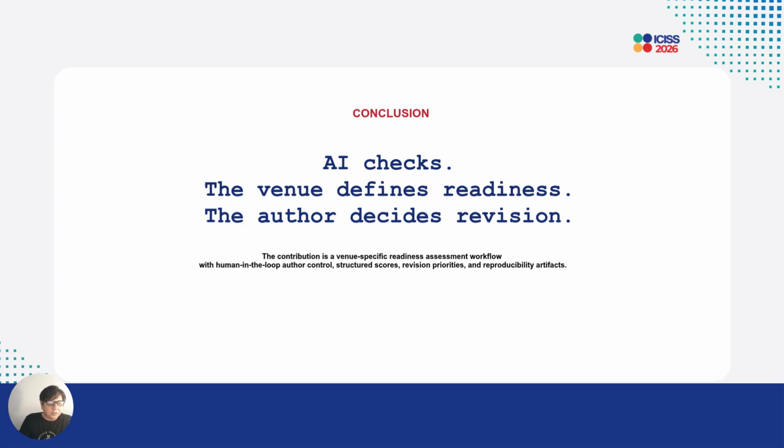To conclude, paper 300 is about helping authors revise better before submission. AI checks the manuscript and the venue, defines readiness, and the author decides what to revise. The contribution is a venue-specific readiness assessment workflow with human in the loop, author control, structured score, revision priorities, and reproducibility artifacts. The next step is to evaluate more venues, run usability testing with authors, compare with reviewer-style assessment, and release the core sample data to Zenodo.